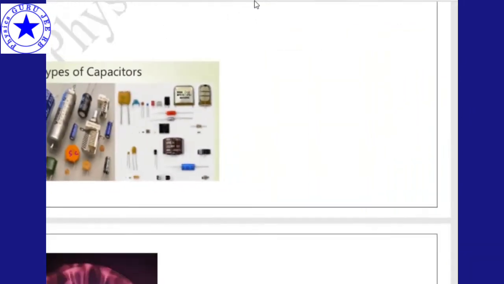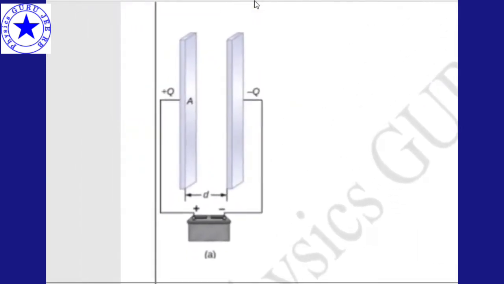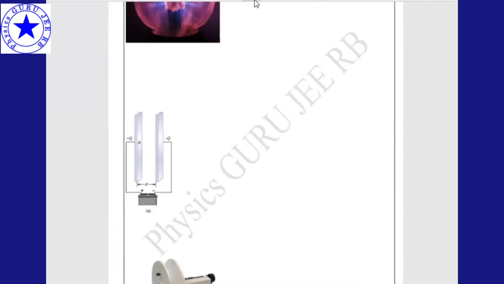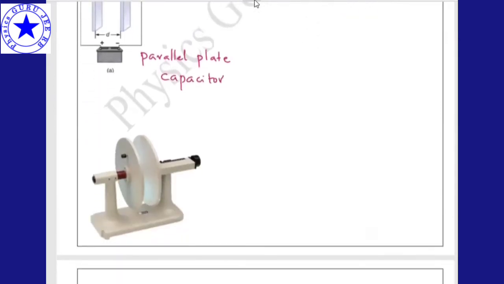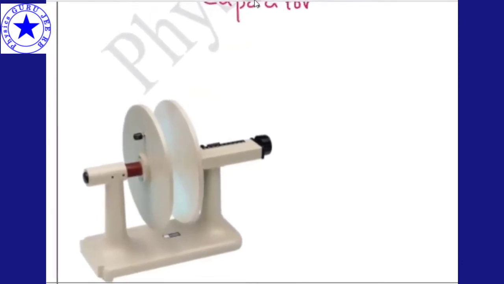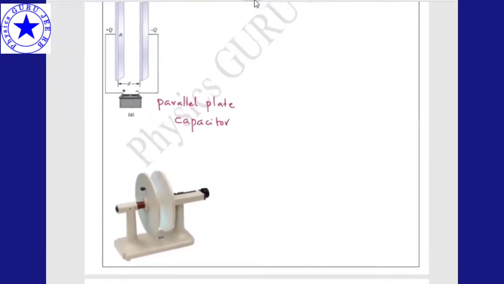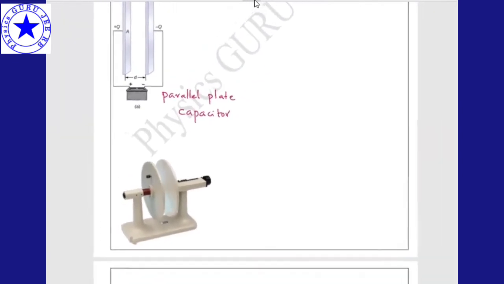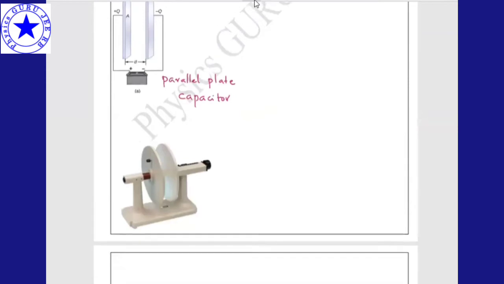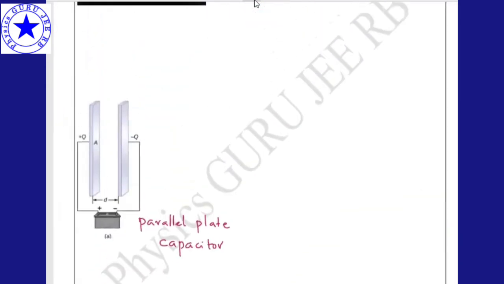Next, one more type of capacitor we have. Here you can see this is called a parallel plate capacitor, which means it will have two plates. This is a parallel plate capacitor. Even this is also a parallel plate capacitor, but the shape of the plates is different. Both are parallel plates. They are straight here, and here it is a circular type of capacitor, with circular plates separated by a certain distance. Hope it is clear, all of you? Yes? Okay.